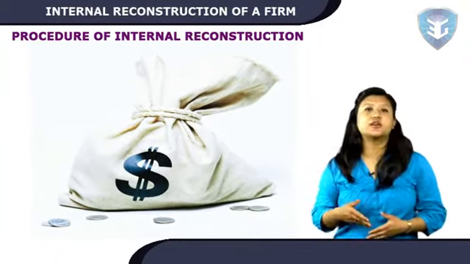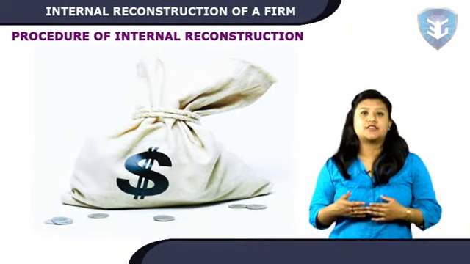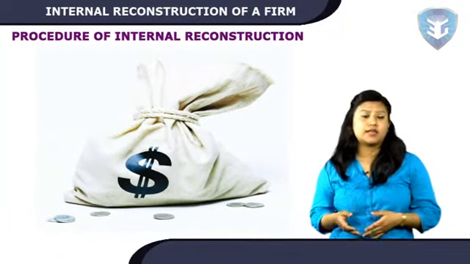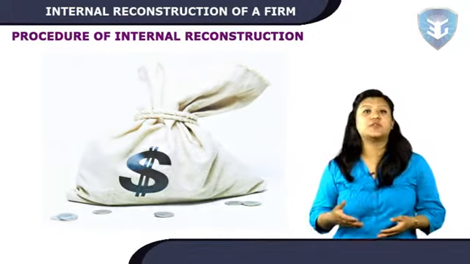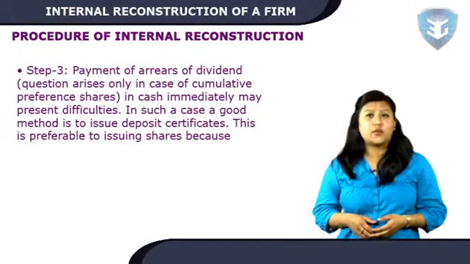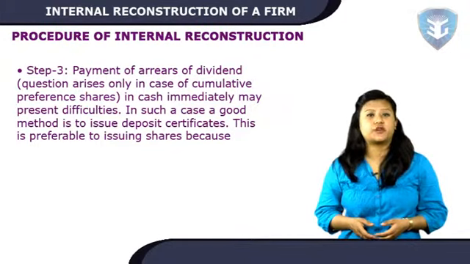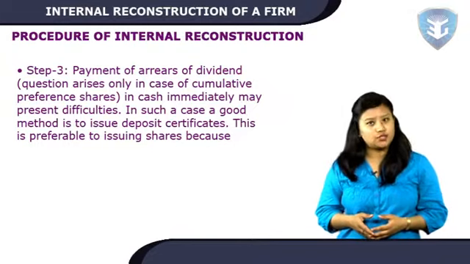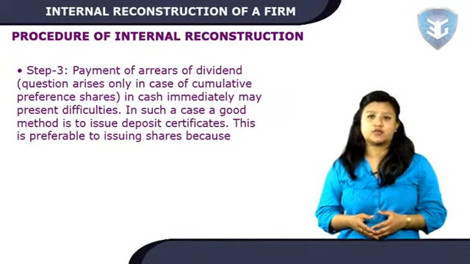If the future earning power of the company permits, the dividend rate should be increased so that, in terms of rupees, the dividend remains unchanged. Step 3. Payment of arrears of dividend. The question arises only in case of cumulative preference shares. Payment in cash immediately may present difficulties.